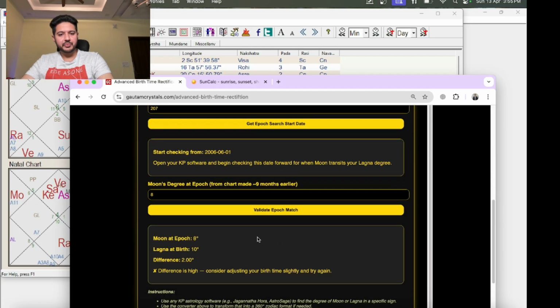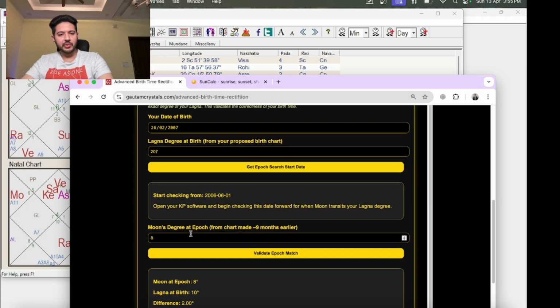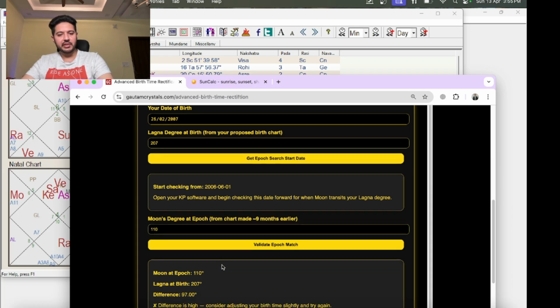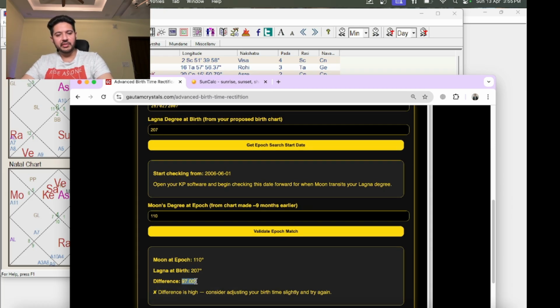So this is what we have to enter here. There's a difference of 97 degrees. The difference is high, so this says adjust your birth time slightly and try again. So we have to adjust the birth time according to the degree, and then we'll get the desired answer.